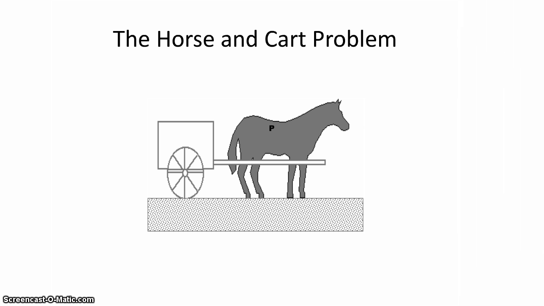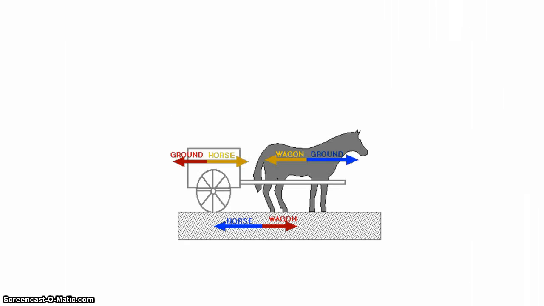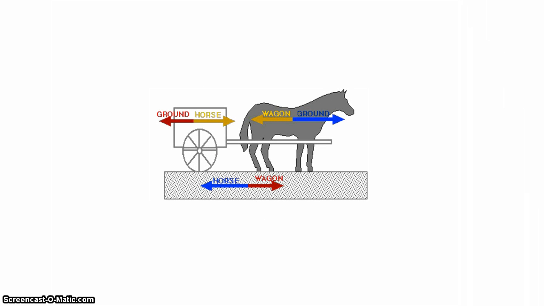But as we discussed in the situation of the orange and apple, the horse has the same problem. As long as he can apply a force to the ground that's greater than the weight of the cart against the ground and the resistance of the wagon wheel against the ground, then he can indeed move the cart forward. Although the forces of action and reaction between the horse and the cart will cancel, once we look at the entire system, including the ground, we can see that the horse can accomplish his task of taking the farmer to market.